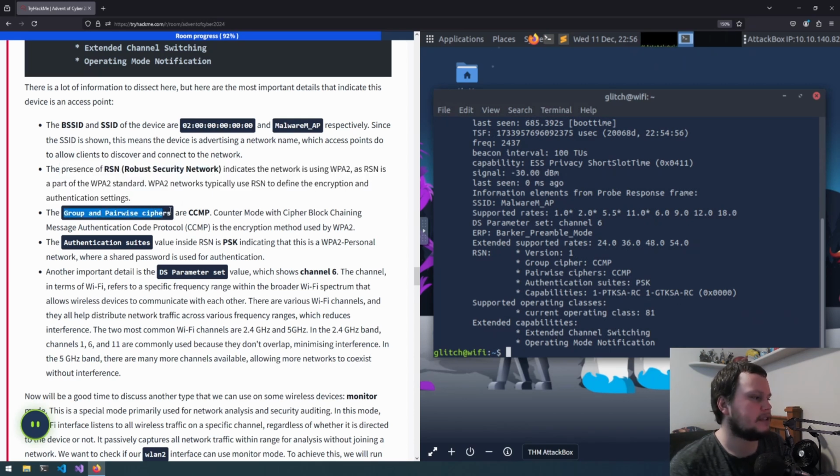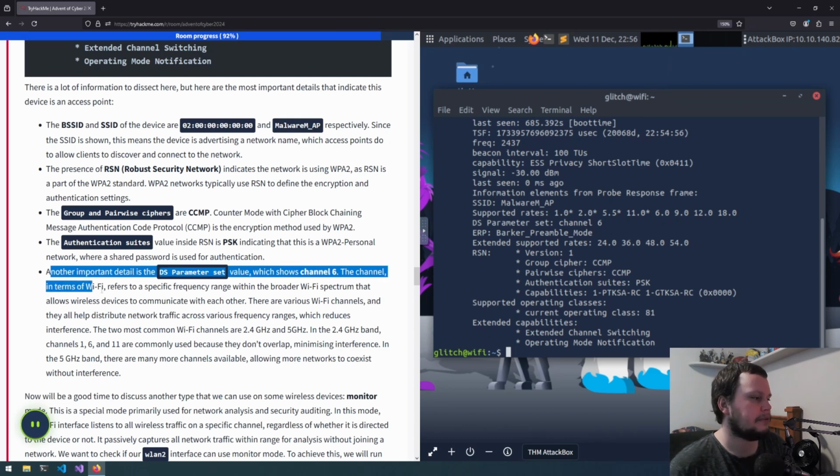The group and pairwise ciphers are CCMP, Counter Mode with Cipher Block Chaining Message Authentication Code Protocol, which is the encryption method used by WPA2. The authentication suites value inside RSN is PSK, indicating that this is a WPA2 personal network where a shared password is used for authentication. Another important detail is the DS parameter set value, which shows channel 6.